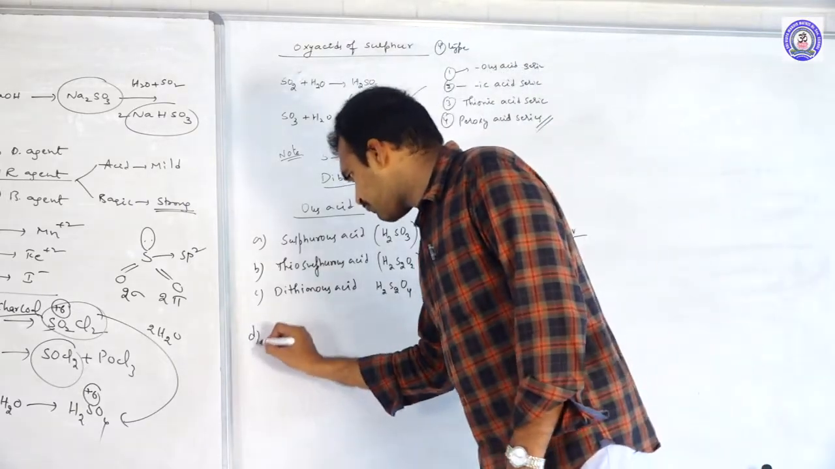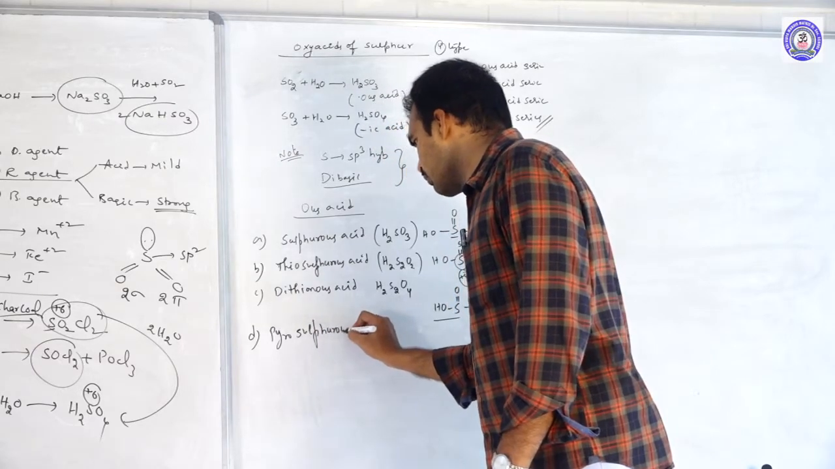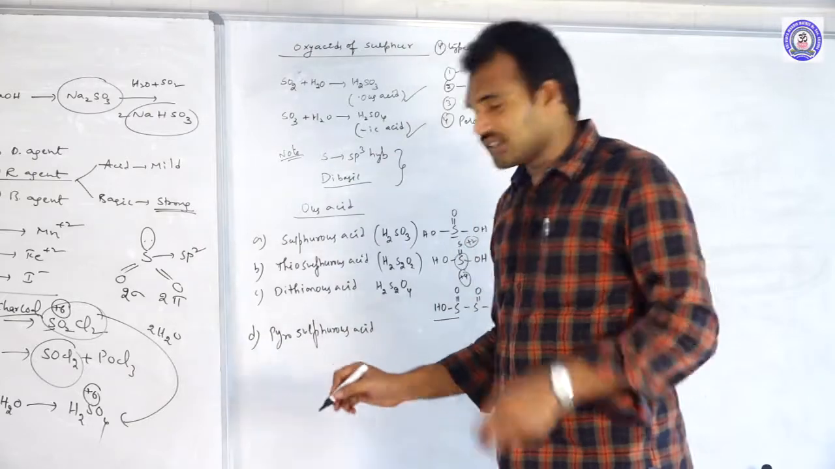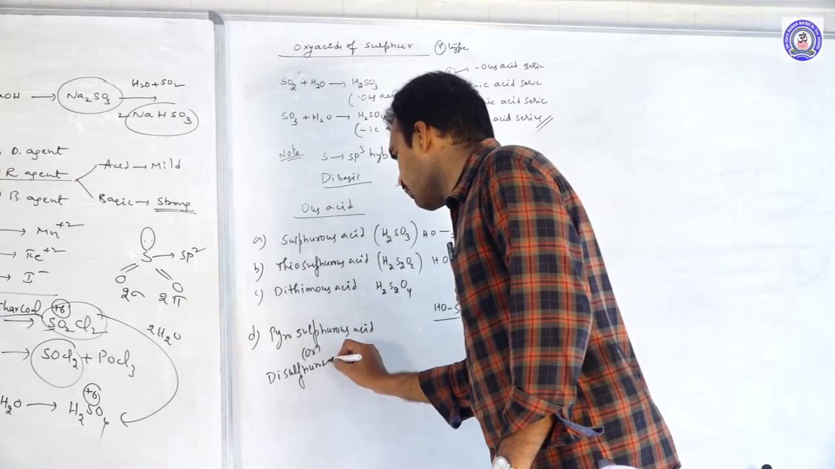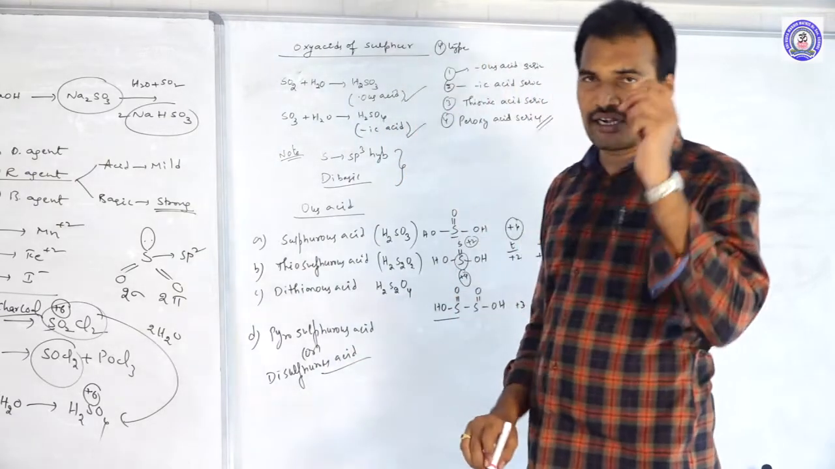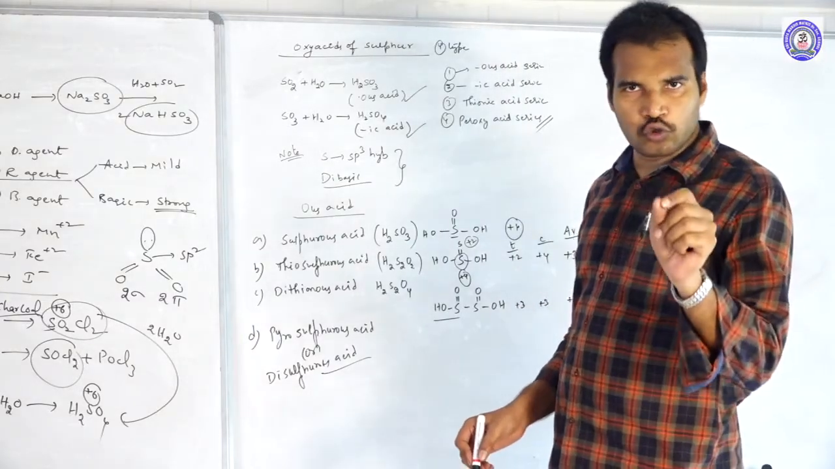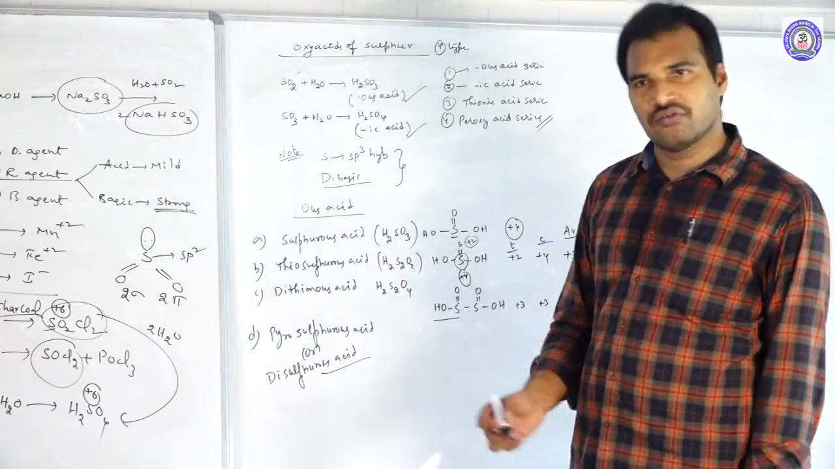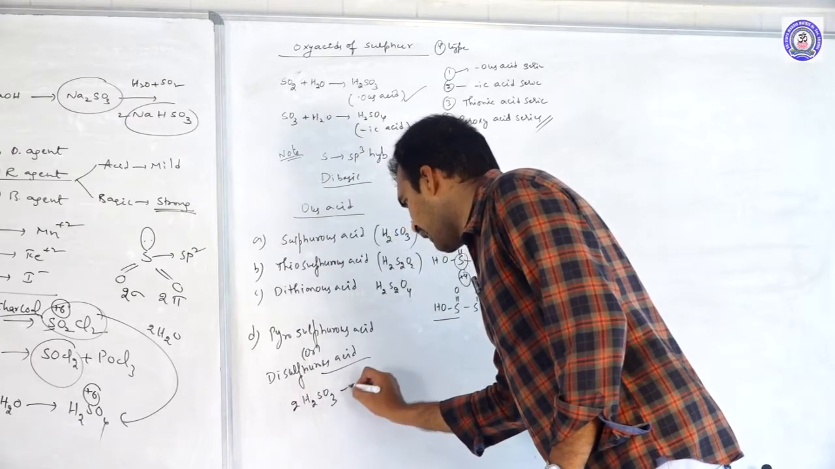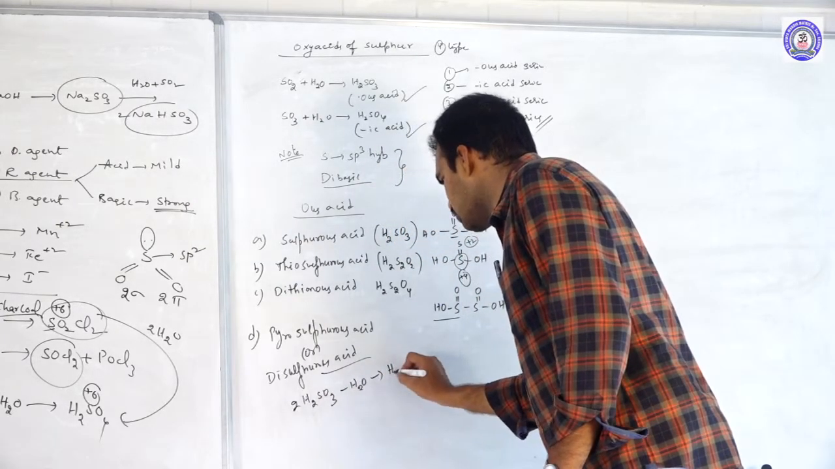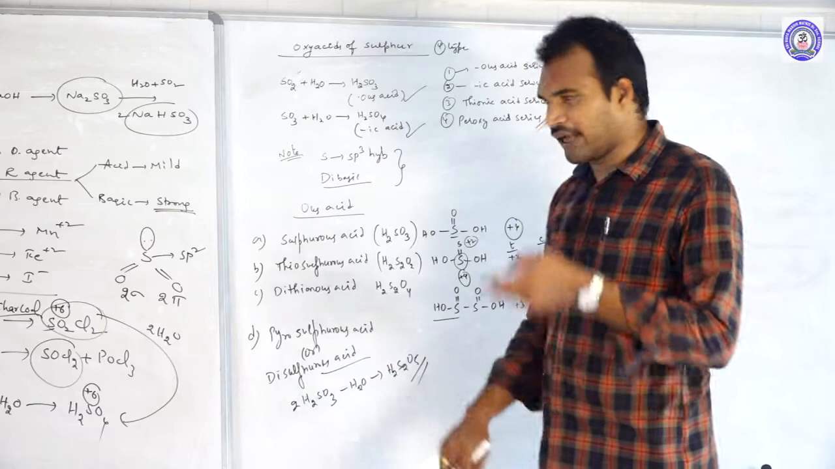Okay, and the fourth one, pyrosulfurous acid. This we also call disulfurous acid. Already told you in the 5th group elements, pyro means ortho plus ortho minus water. Just add 2 ortho and subtract water from it, we'll get pyro. That means 2 moles of H2SO3 minus water will get H2S2O5. So that is the molecular formula of pyrosulfurous acid.